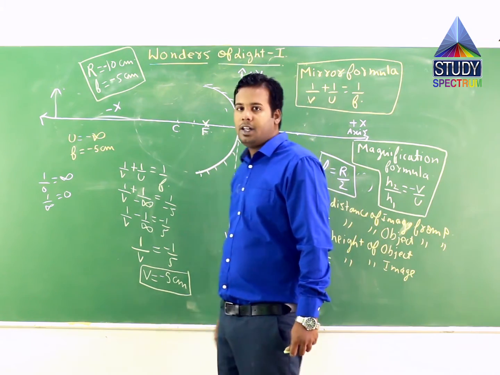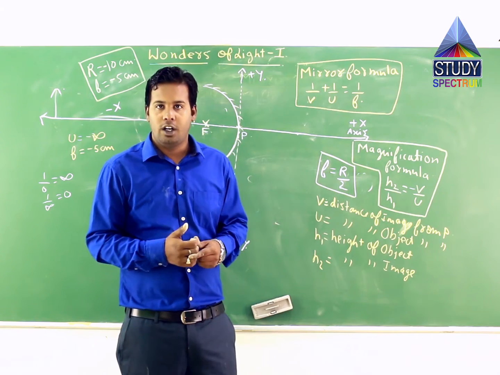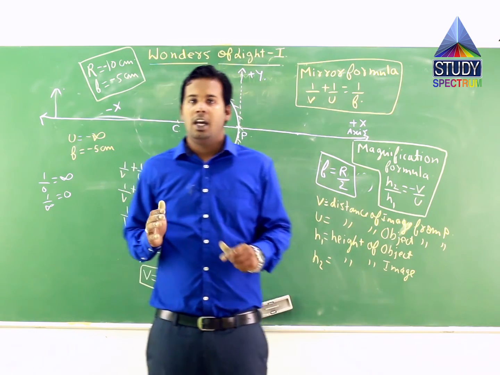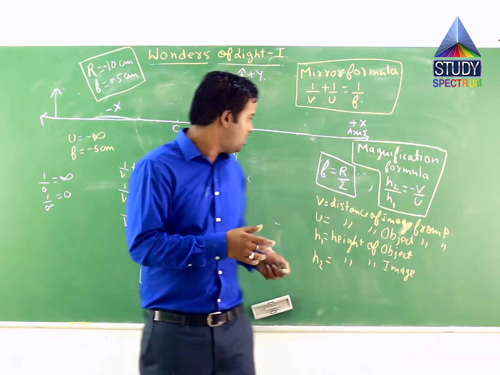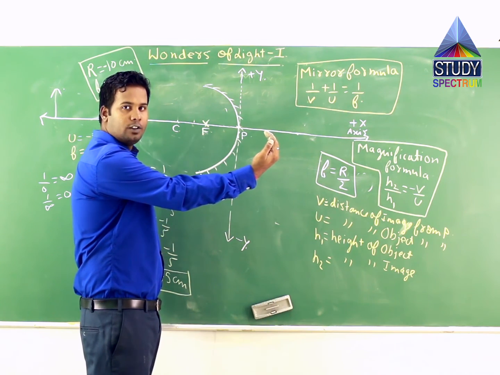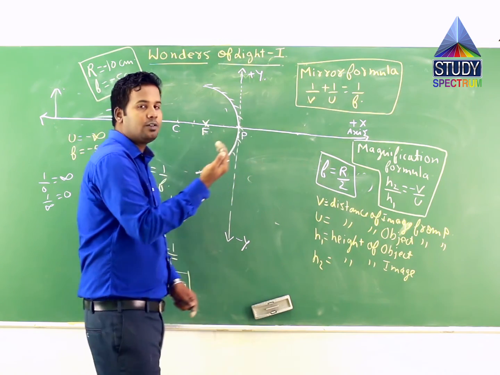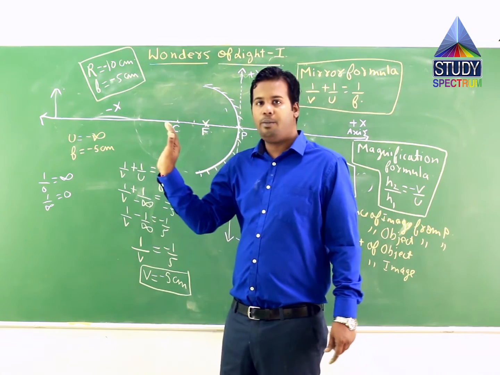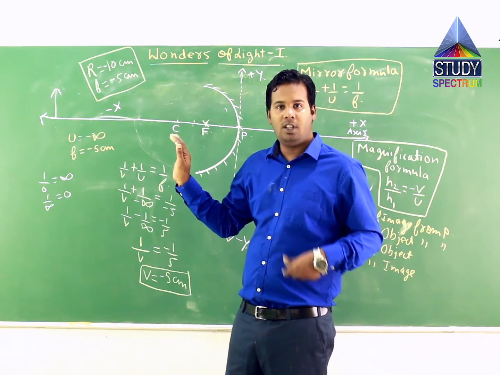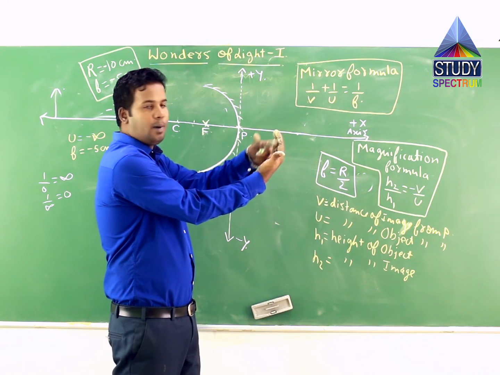Now friends, let me tell you one thing. How to determine whether this image is real or virtual? Do remember, since I have taken the mirror this way, if the image is formed in front of the mirror, then the image is real. This is the front part of the mirror.